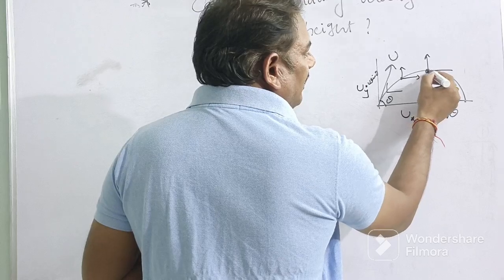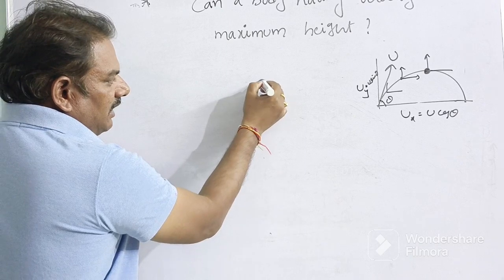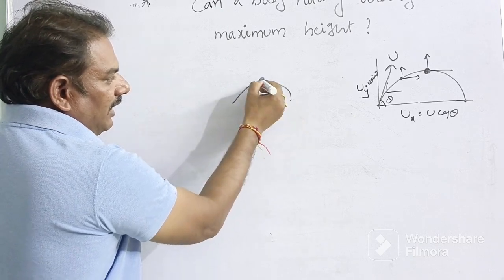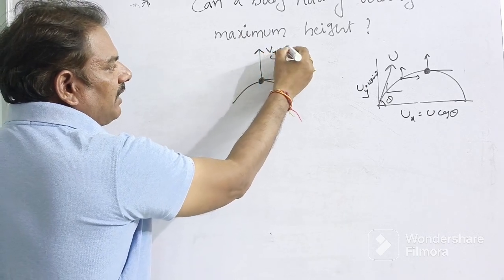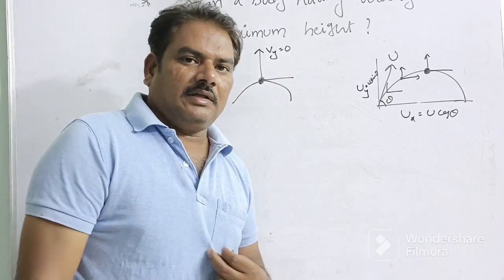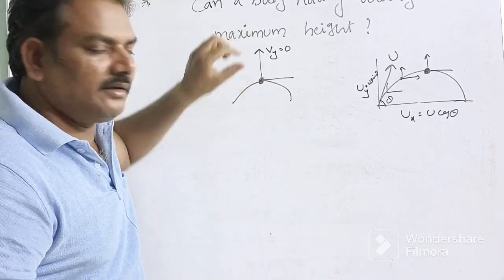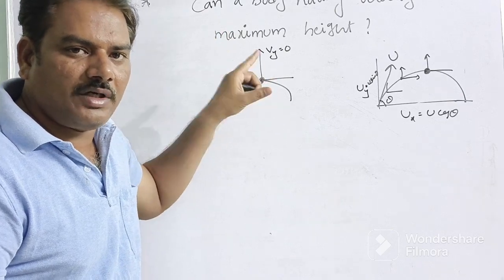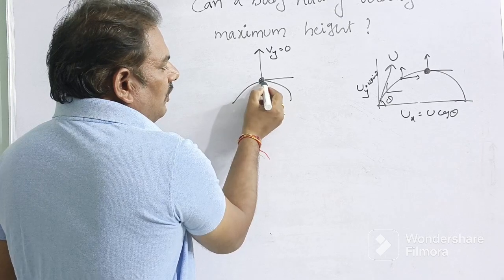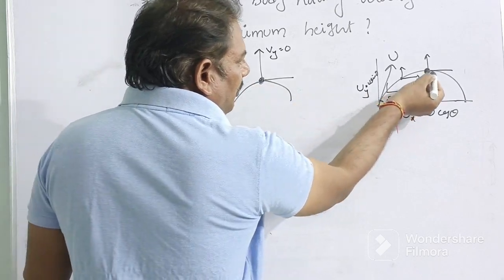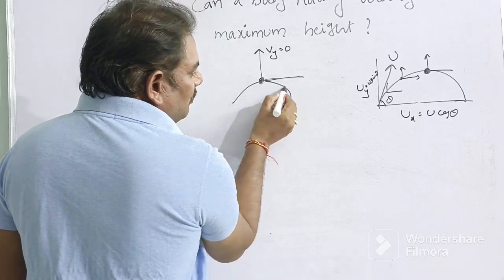But here at maximum height, this is the exact maximum height point. At this point, the vertical component, that means Vy, becomes 0. The vertical component becomes 0 at maximum height. So due to this, only the horizontal component helps to reach the body